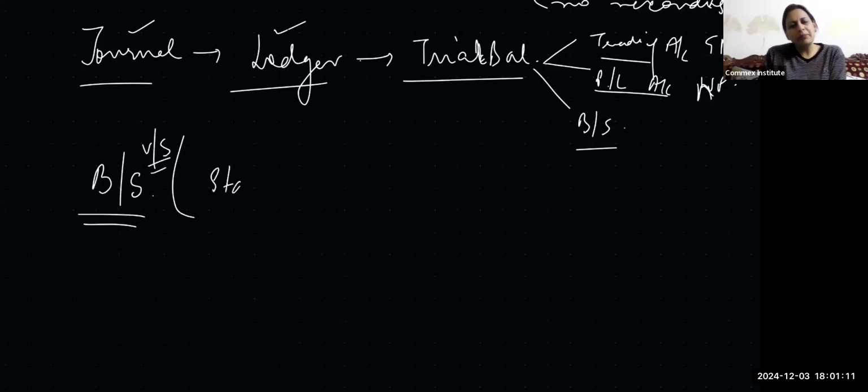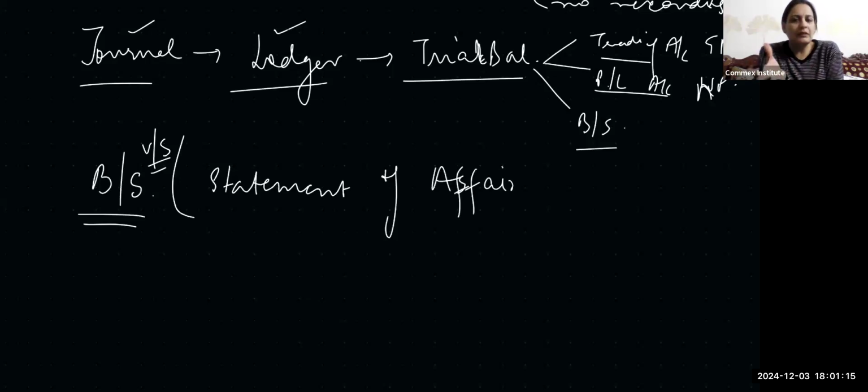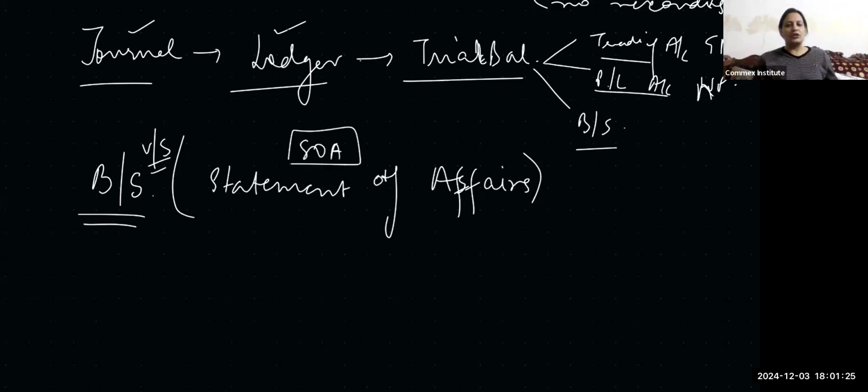ठीक है ना, ये बैलेंस शीट का ही मोर और लेस इनफॉर्मल method of showing the balance sheet only, but we'll call it statement of affairs, right? It is basically the balance sheet, rough balance sheet, you can say, which will have two sides. The left hand side will put all the liabilities and the right hand side the assets. But of course, we won't be knowing all the assets and liabilities in detail properly.